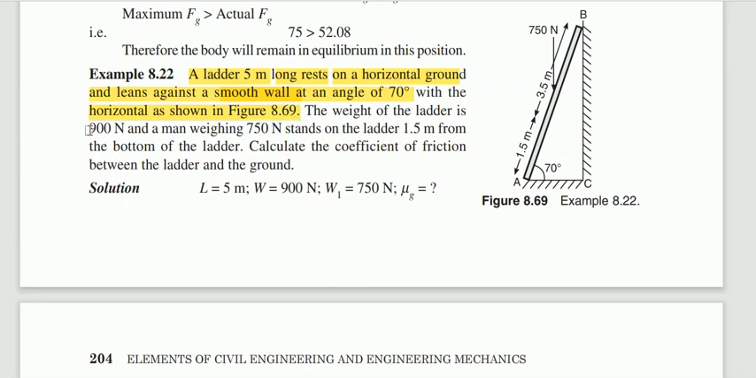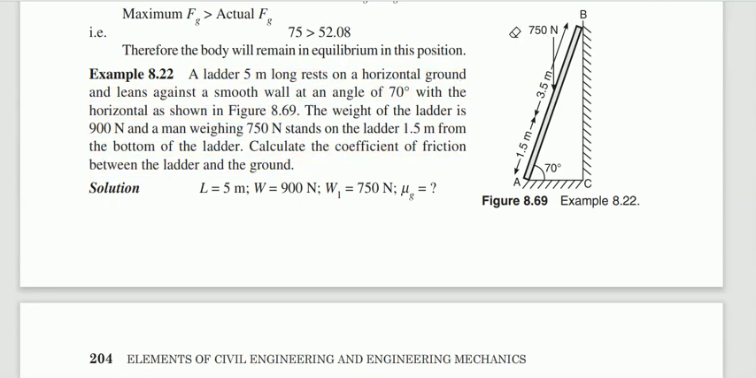The weight of the ladder is 900 and the man who is climbing on the ladder is 750. The weight of the ladder is nothing but the self weight of the ladder. The man who is climbing on the ladder has a weight of 750, and this 750 weight is acting 1.5 meter from the bottom of the ladder. Calculate the coefficient of friction between the ladder as well as the ground.